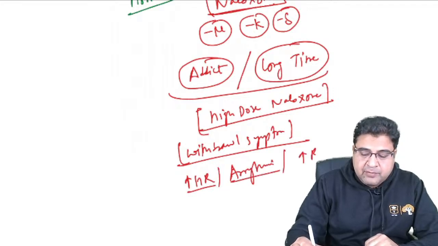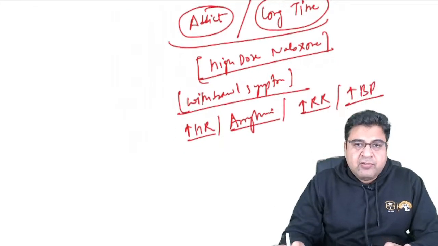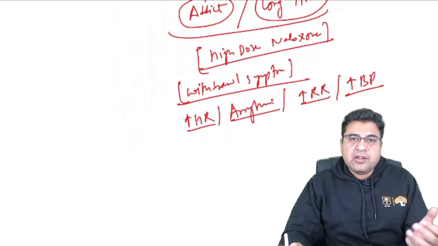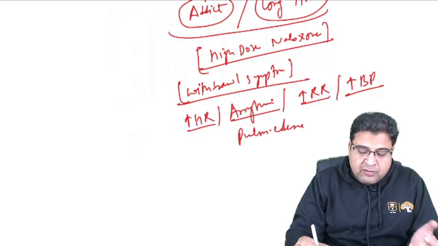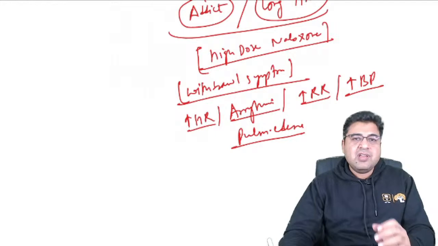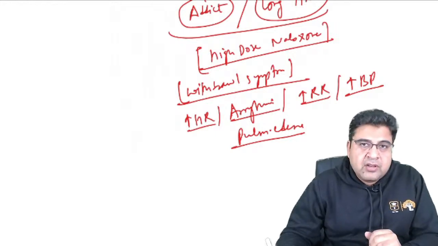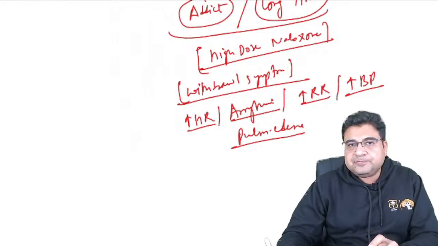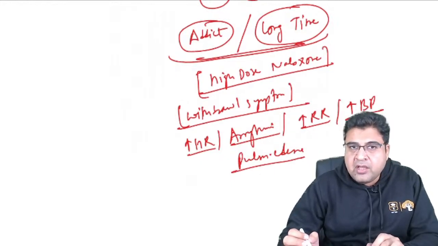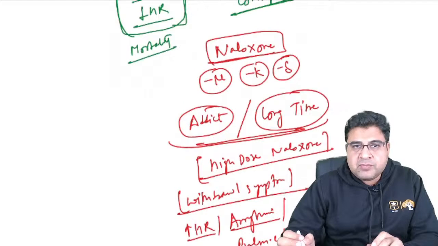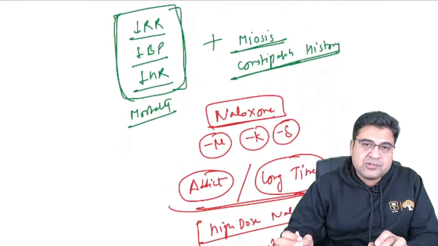The patient can have tachypnea also. The patient can have high blood pressure. So the patient can develop high blood pressure, tachypnea, arrhythmia, tachycardia, and pulmonary edema. These complications can occur if you give a high dose of naloxone to this kind of patient. So naloxone needs to be given in a low dose to these patients. If the patient is an addict taking this medicine for a long time, we have to give naloxone in a low dose, but the overall antidote of choice is naloxone.